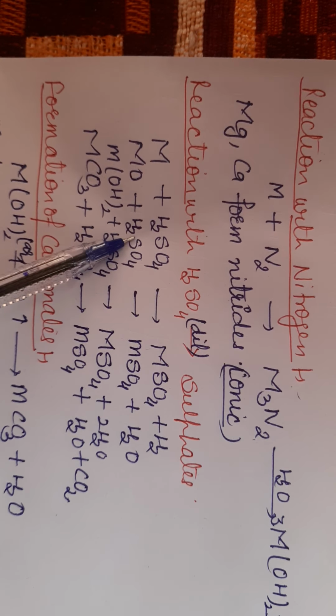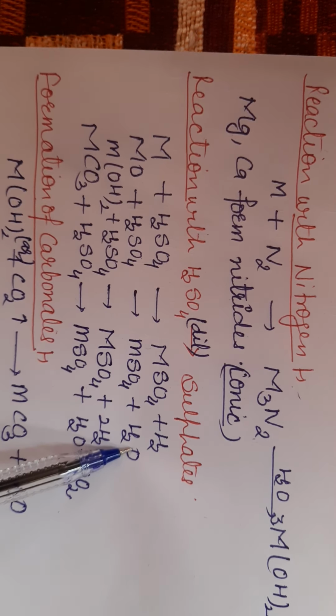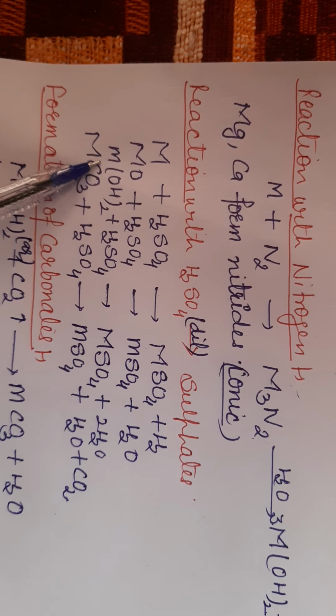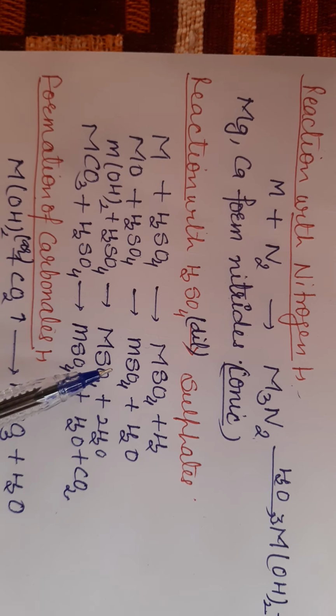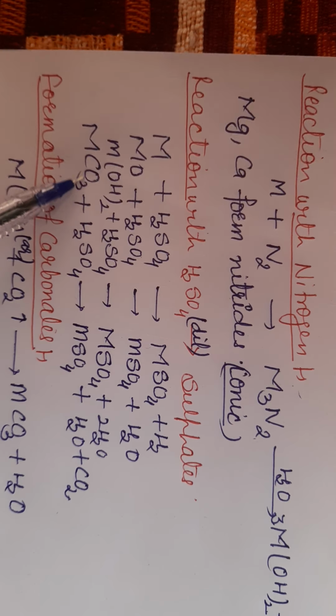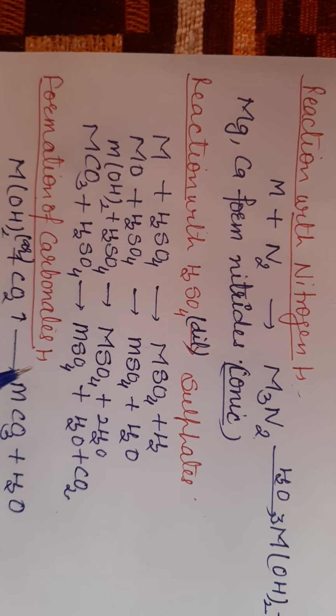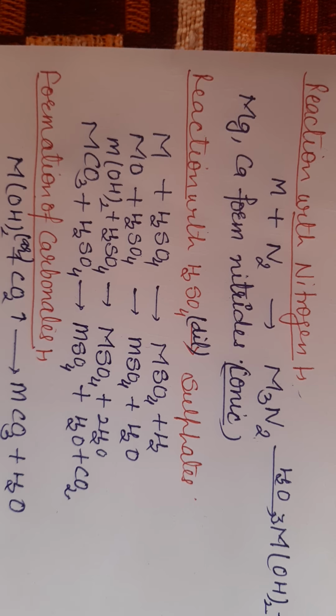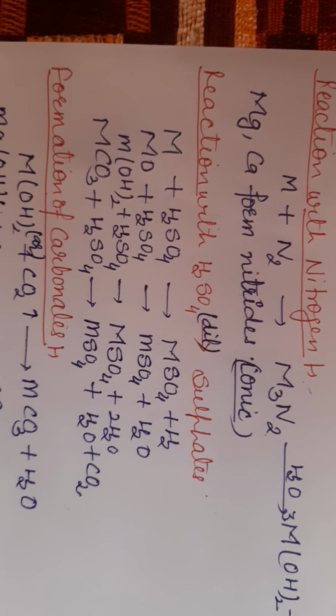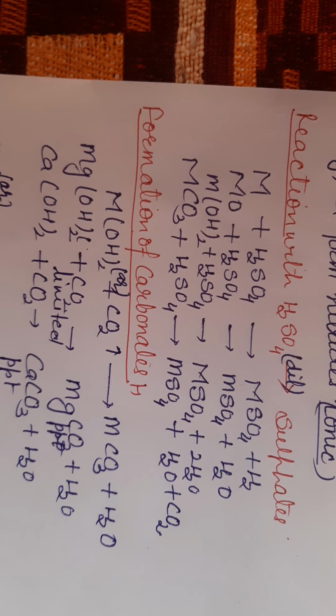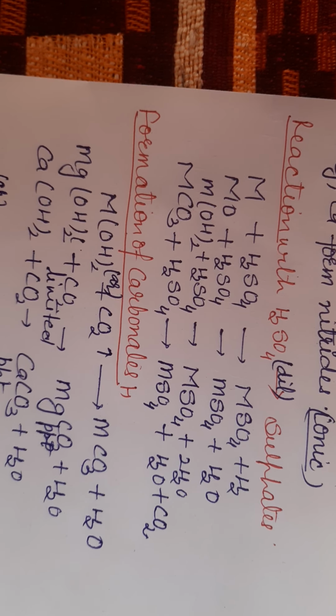Metal oxide on reaction with sulfuric acid gives metal sulfate and water. Metal hydroxide on reaction with sulfuric acid gives metal sulfate and water. Metal carbonate on reaction with sulfuric acid gives metal sulfate, water and carbon dioxide gas. So all these are the methods by which you can prepare metal sulfate. Next is metal carbonate. Metal carbonate is prepared by reaction of metal hydroxide with carbon dioxide gas.